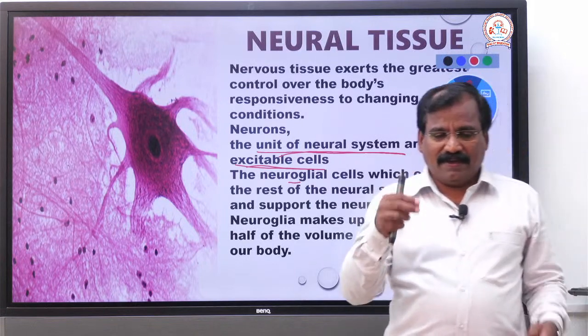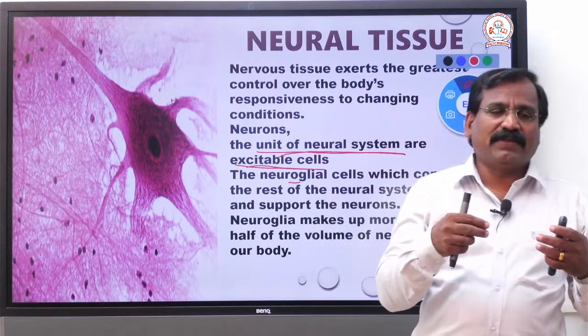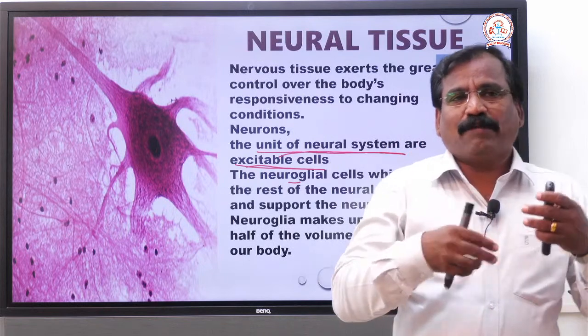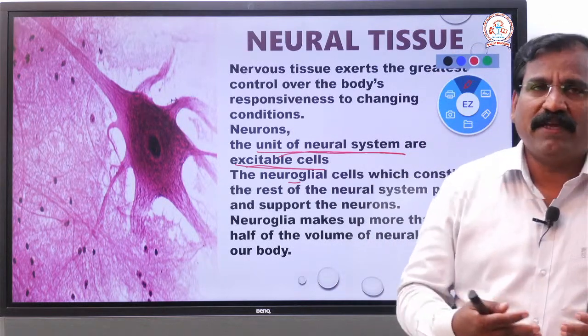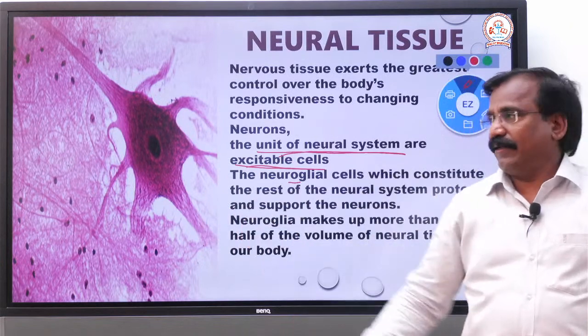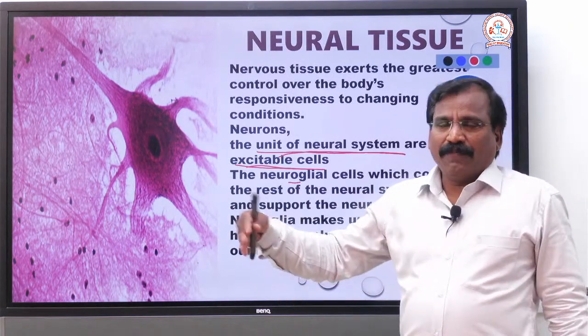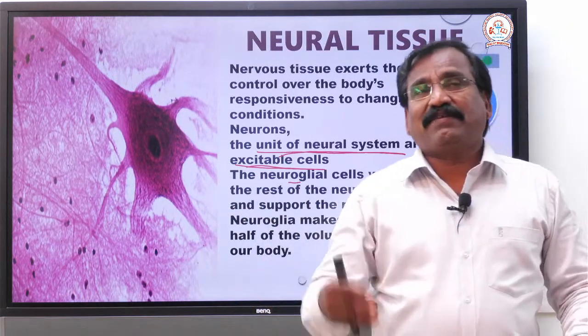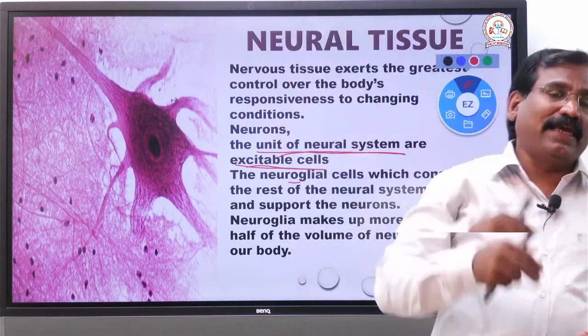When a stimulus is received, some reaction takes place, and the cell conducts the stimulus from one place to another. It's just like an electric cable.